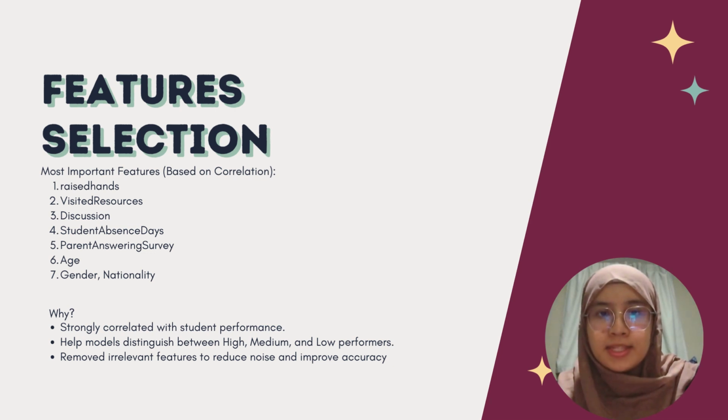And lastly, we have feature selection. Here are the most important features based on the correlation that we chose, which are raised hands, visited resources, discussions, student absence days, parent answering survey, age, gender, and nationality. Why do we choose these features? Because they are strongly correlated with student performance, and they also help the model to distinguish between high, medium, and low performers. It also removes irrelevant features to reduce noise and improve the accuracy.